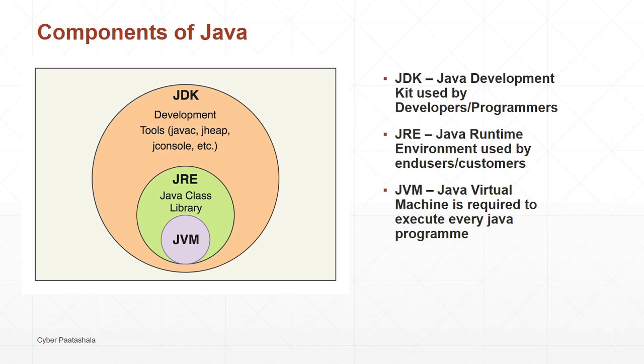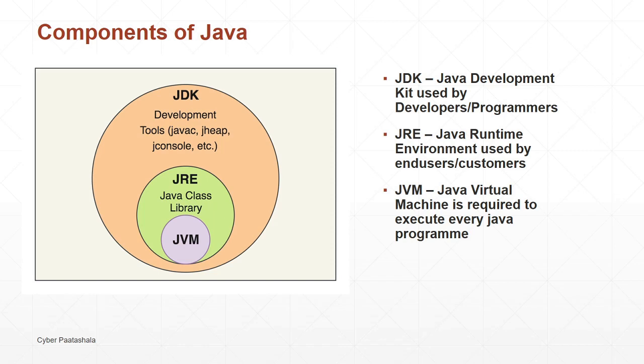The Java Development Kit will be used by Java developers or programmers who write the code. The end user or customer won't do any development, so they don't need the JDK. All they need is the Java runtime library, which is used while running the Java program.